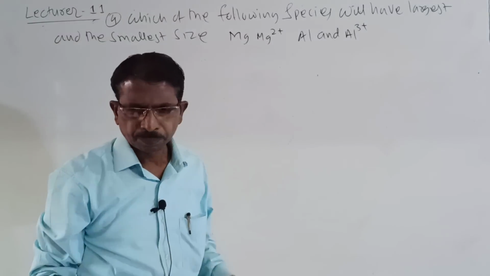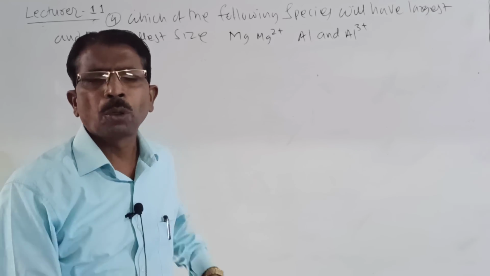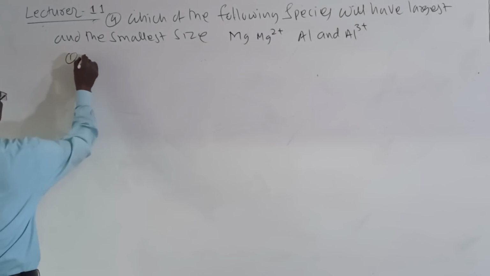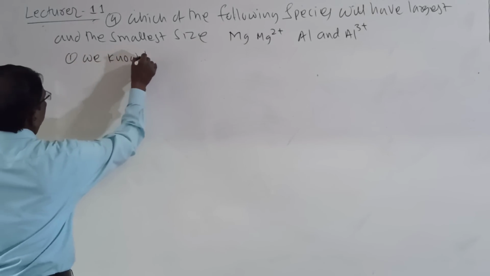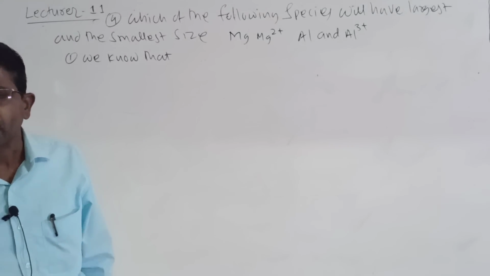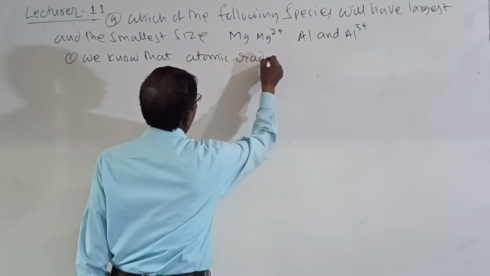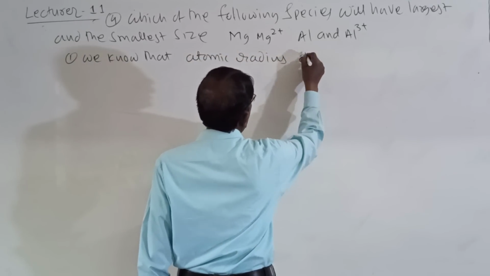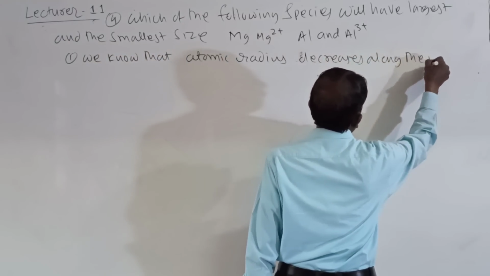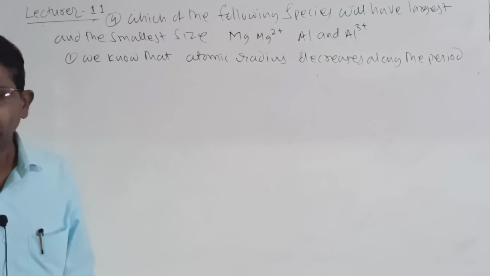Look here, students. Here he has given two metals and two metal ions, and the metal ions are isoelectronic. So what are the important points here? Number one, we know that atomic radius decreases along the period.